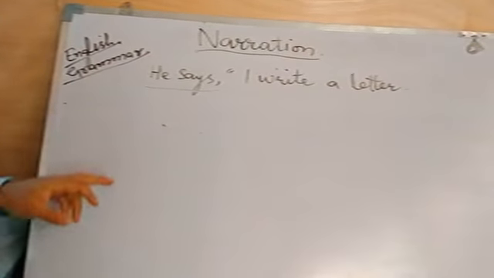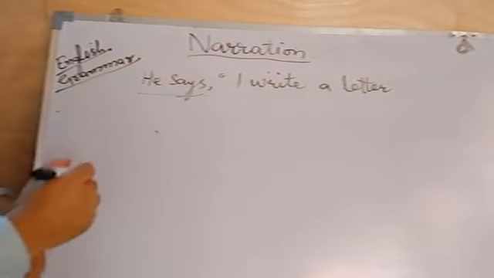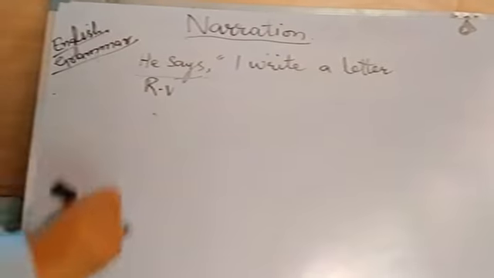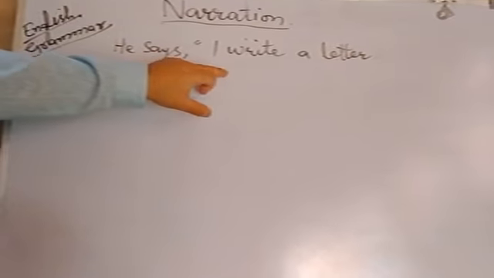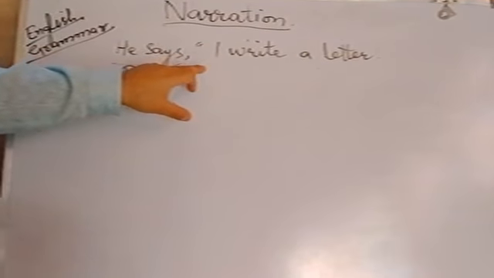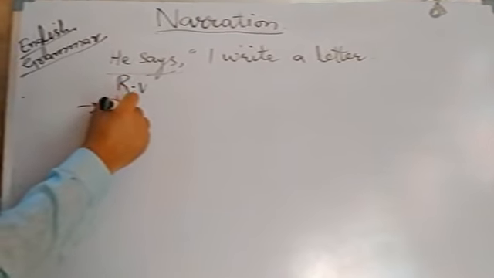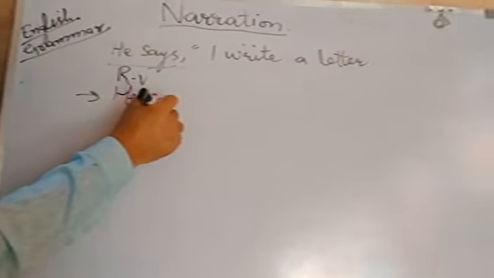He is third person singular. Says is the first form of the verb. So the reporting verb here is in present. Now when the reporting verb is in present, reported speech remains unchanged, it remains the same except the person. So it will become, he says.